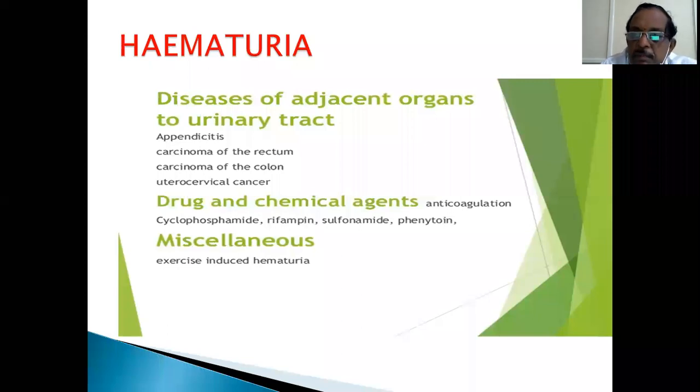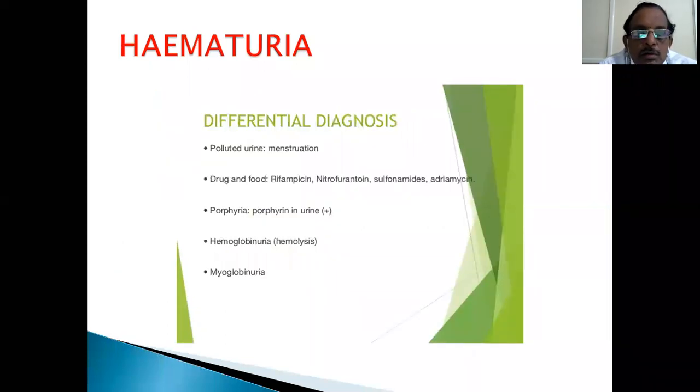Exercise-induced hematuria is one peculiar thing, wherein it is seen only after severe exercise and then disappears. So when a patient complains that he is passing reddish urine, you have to differentially diagnose and confirm that it is hematuria, and evaluate its seriousness.